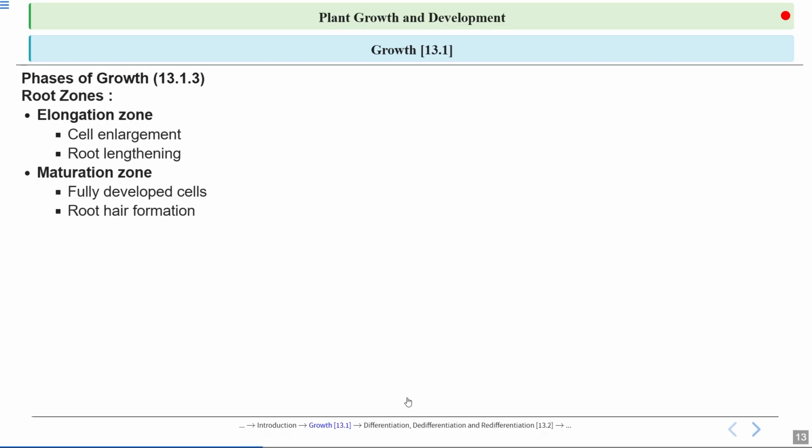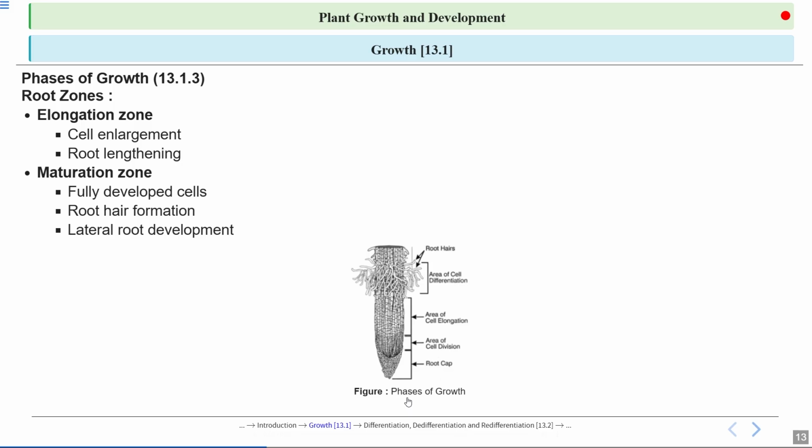Elongation zone. Let's talk about elongation. I've already talked about it, that here only enlargement and root lengthening take place. This is the region where no division takes place. The zone of division is the meristem. The zone of meristematic cells is the zone of division. There, constant cell division takes place. Whereas in the elongation zone, cell enlargement and root lengthening take place.